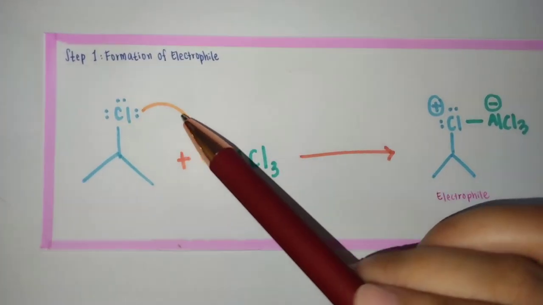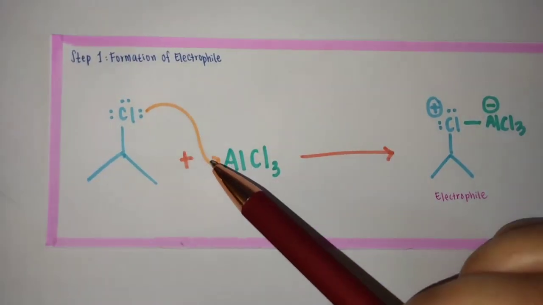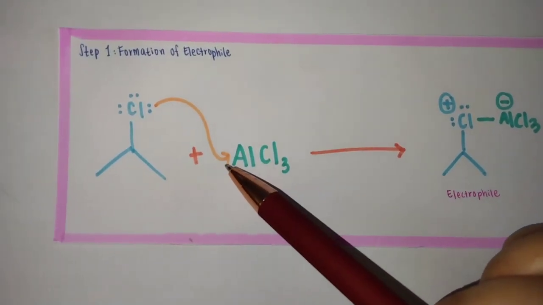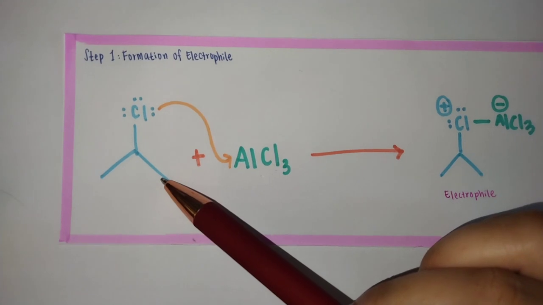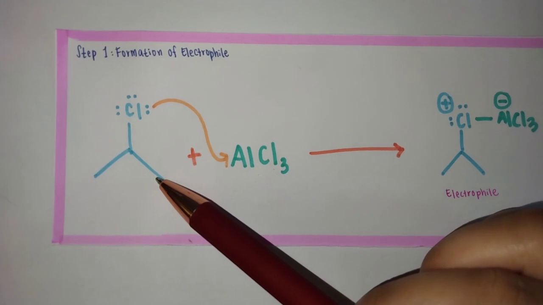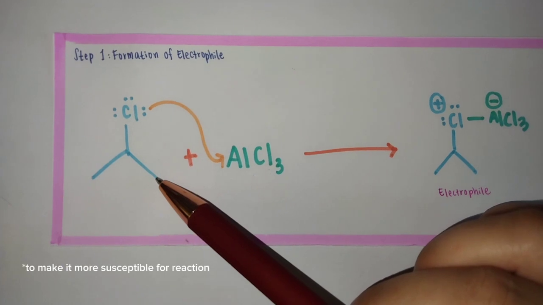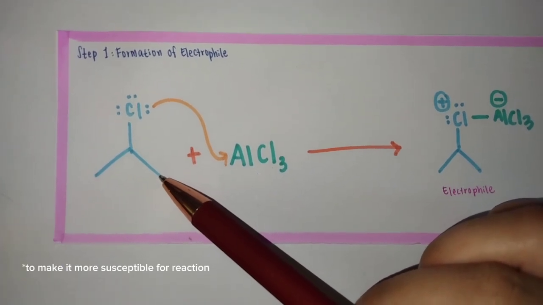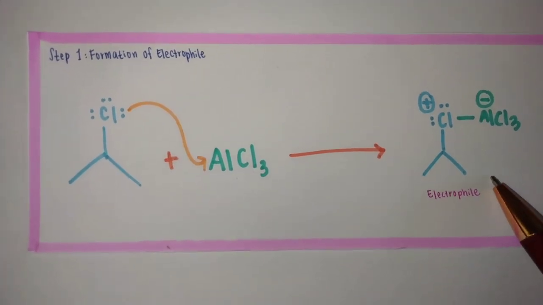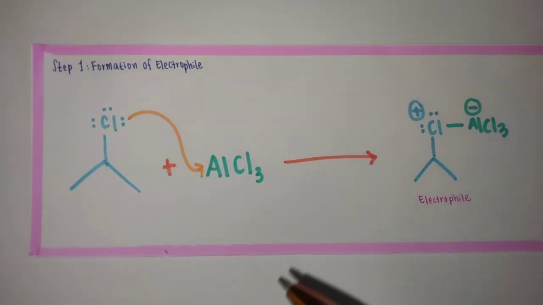And to show the electron pushed toward aluminium, we must draw this curved arrow. The 2-chloropropane is not a very reactive electrophile toward aromatic compounds like benzene. So AlCl3 helps to polarize the 2-chloropropane molecule to make it more susceptible to reaction. So in this first step we have formed the electrophile, which we will use to react with benzene in the next step.